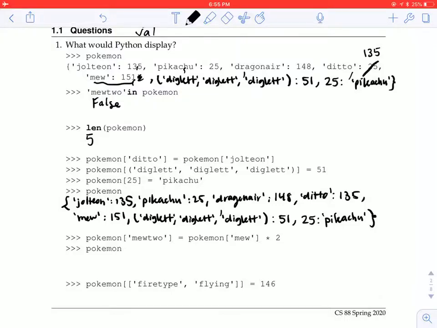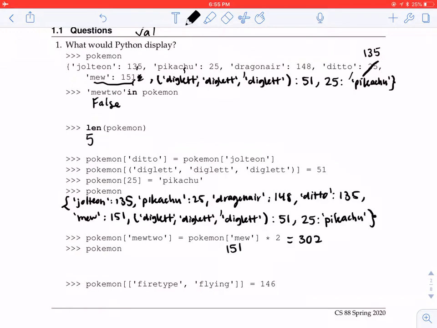So moving on to the next line, we have Pokemon Mewtwo equals Pokemon Mew times 2. So we first look up what Pokemon Mew is, which is 151. And now Pokemon Mewtwo is going to be set to 151 times 2, which is going to be 302.